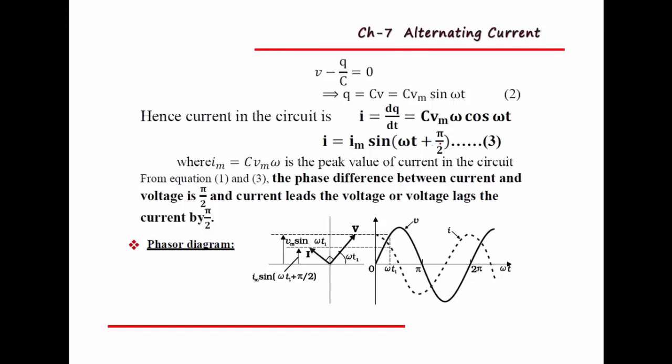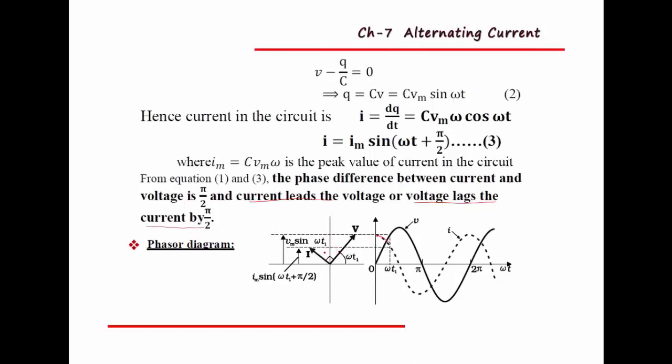But here voltage is not leading the current; the current leads voltage, or voltage is lagging behind current by 90 degrees. This is very important. Current leads voltage, or voltage lags behind the current by the angle pi by 2. It can be represented in both a wave diagram as well as a phasor diagram. Here this is current, this indicates the alternating current, and this is voltage. So current is leading the voltage by 90 degrees. Here also the voltage is lagging behind the current, or current leads the voltage by 90 degrees.